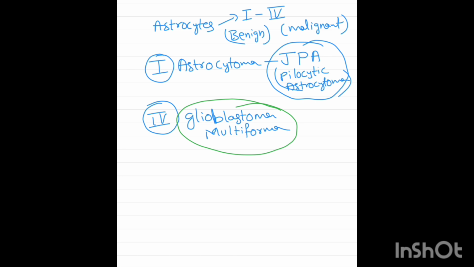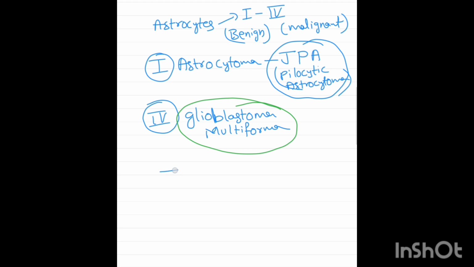There are grade 2 and grade 3 also. The grade 2 is called atypical type, and grade 3 is called as anaplastic. That is another discussion.